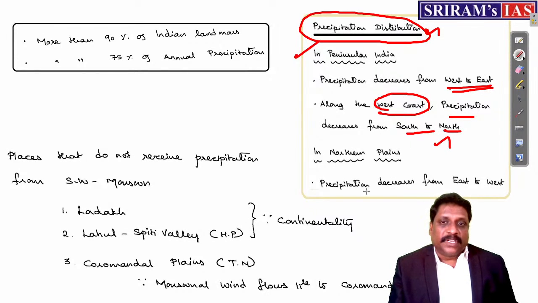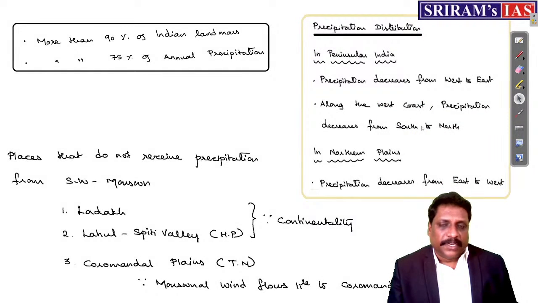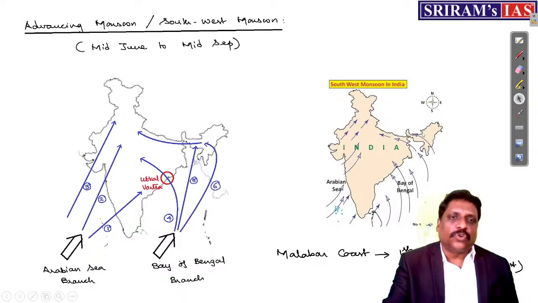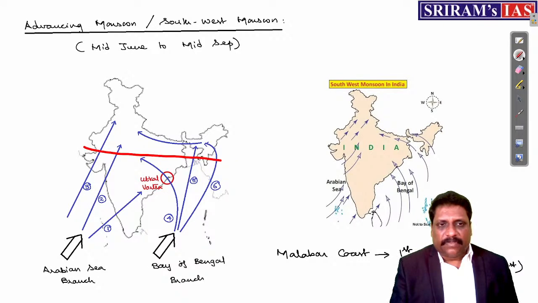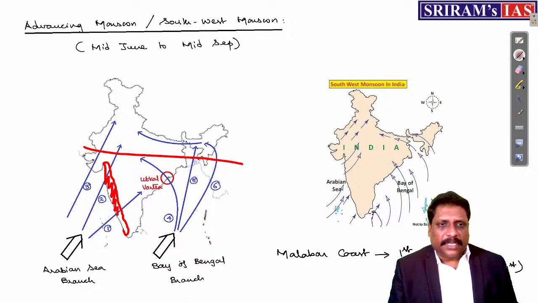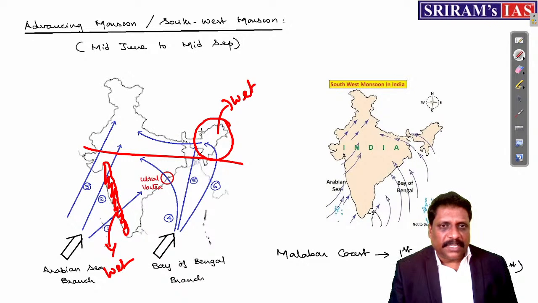In northern plains of India, the precipitation decreases from east to west. See, in examination, if you're forgetting these distribution facts, always correlate. For example, in the peninsular part of India, the west coast is very wet. When I talk about northern parts of India, where exactly do I have the wettest condition? Tropical rainforest is confined to what?